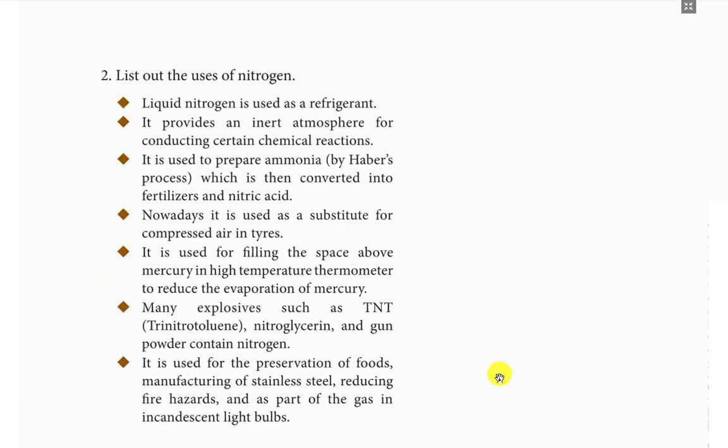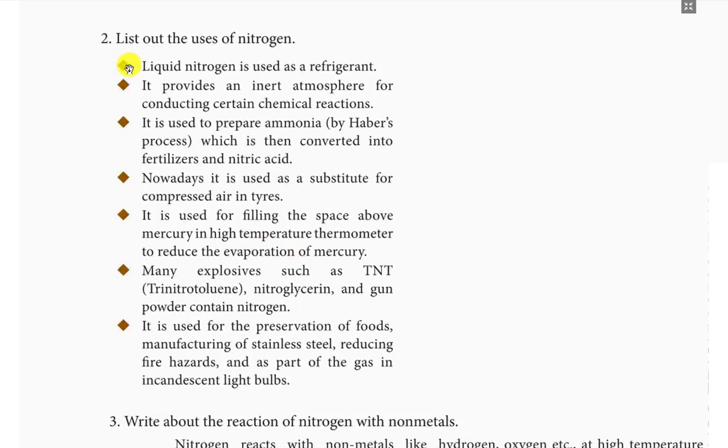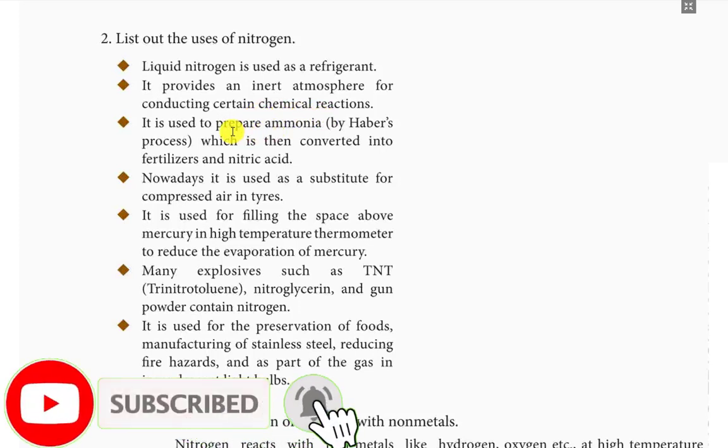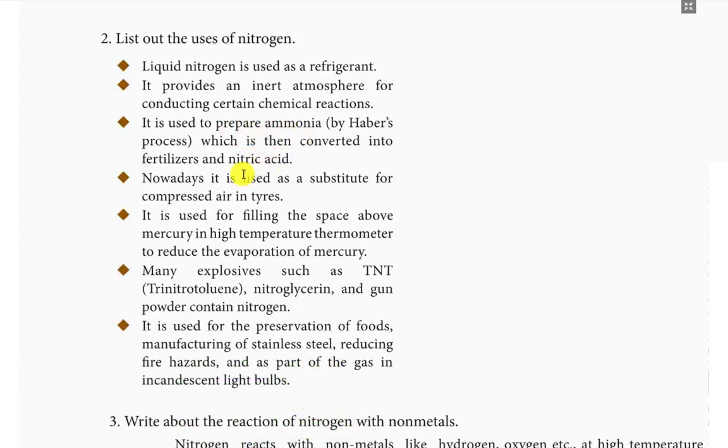Second question, list out the uses of nitrogen. Liquid nitrogen is used as a refrigerant. It provides an inert atmosphere for conducting certain chemical reactions. It is used to prepare ammonia by Haber's process, which is then converted into fertilizers and nitric acid. Nowadays, it is used as a substitute for compressed air in tires.